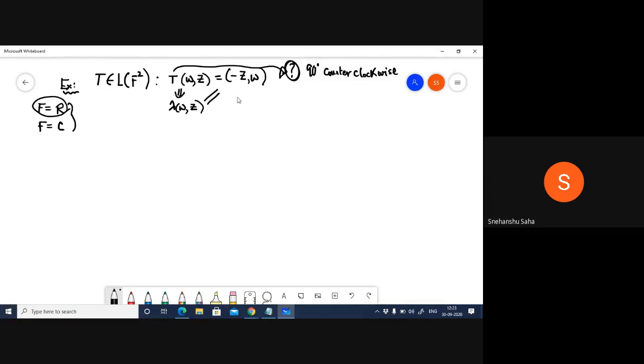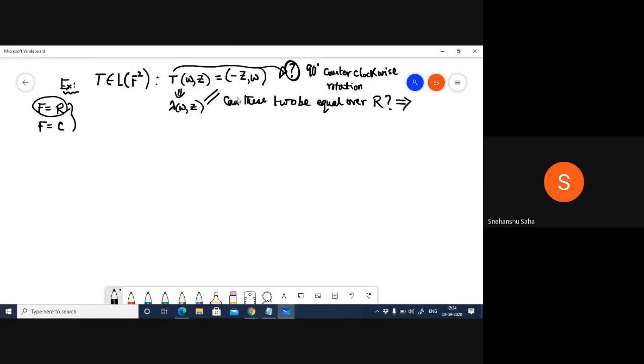But you also know the way this linear transformation is defined, it is a 90-degree counterclockwise rotation. So can these two ever be equal? This is my question. No, right? It makes no sense, because one is a rotation and the other is just a scalar multiplication.